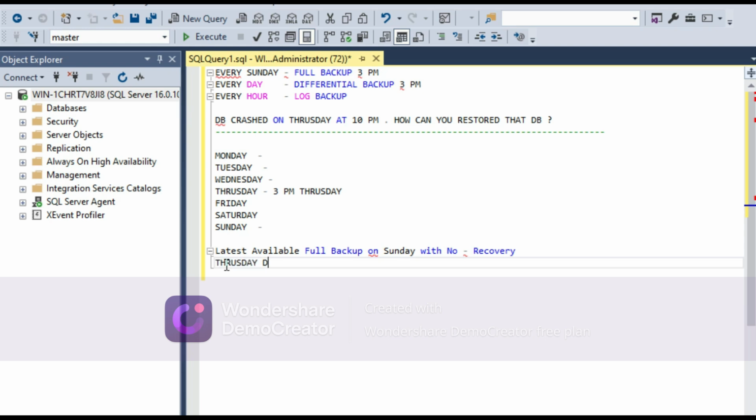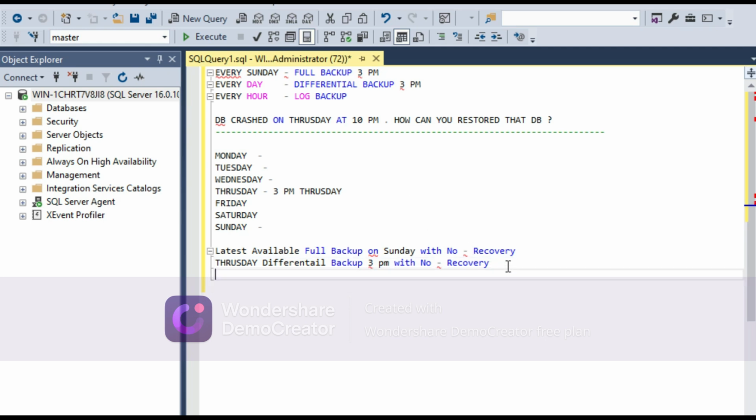Thursday differential backup, differential backup 3 p.m. with no recovery. So the latest differential backup we have only available for Thursday 3 p.m. After that database got crashed at 10 p.m. So from 3 p.m.